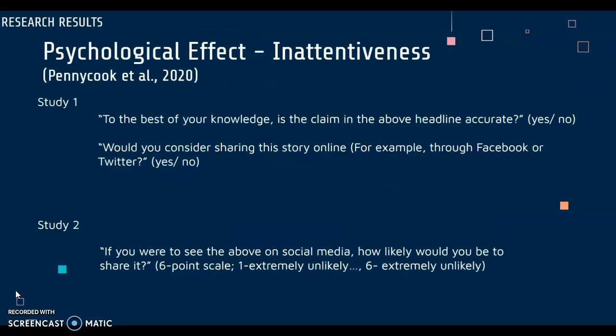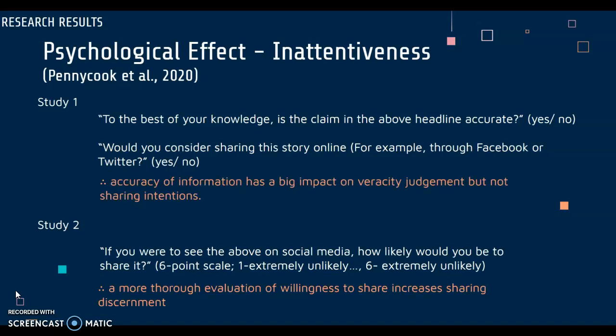The first reason that was found was the inattentiveness to the veracity of information. In a study conducted by Pennycook and others, 2 separate experiments assessed how misinformation influenced people's online sharing decisions. First, 2 yes or no questions were asked if the headline seemed accurate and if people were willing to share. After that, the participants were asked again, but this time their willingness to share on a scale of 6.